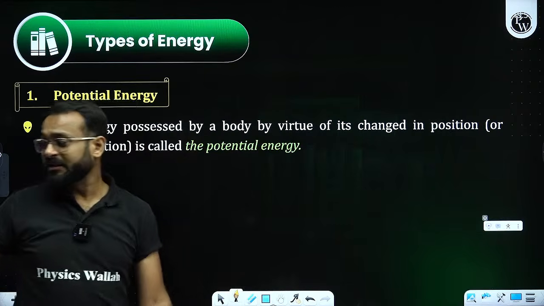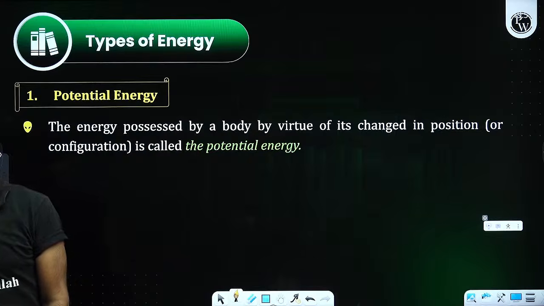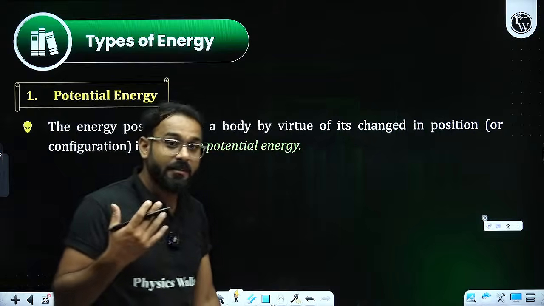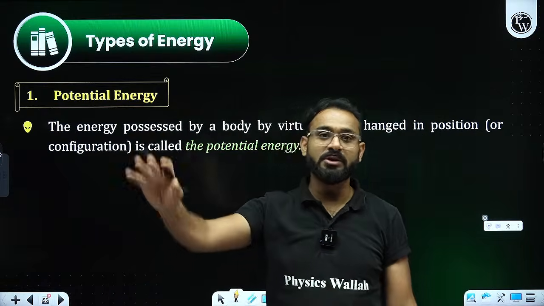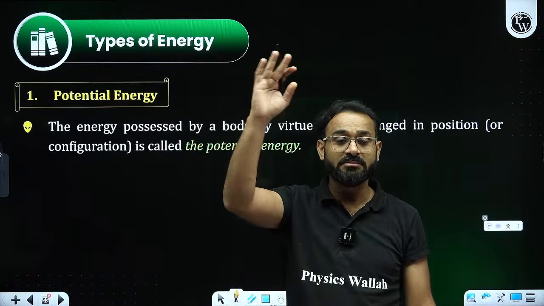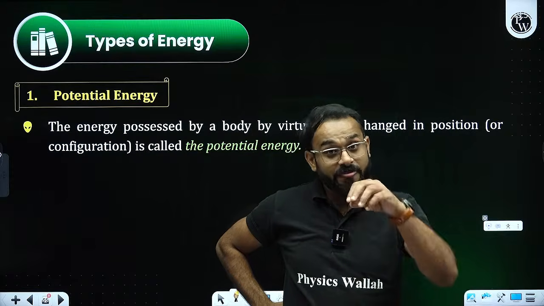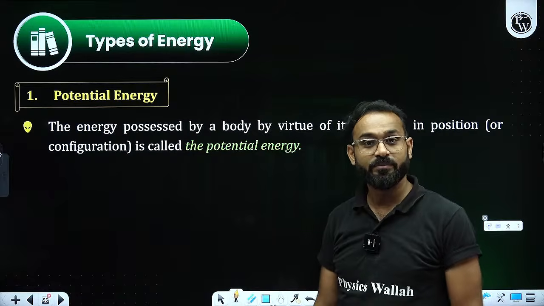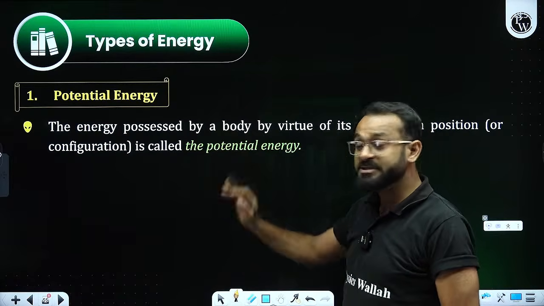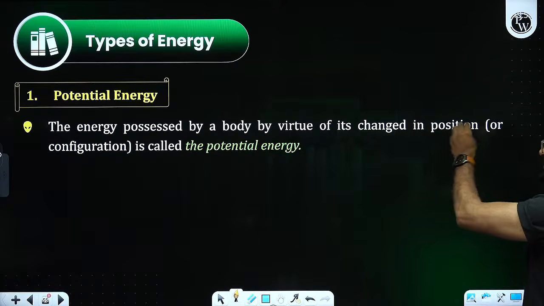Next, the types of energy. Although there are so many types of energy that we come across, light energy, solar energy, heat energy, nuclear energy, wind energy, thermal power energy, so many energies are there. But in mechanical energy, we will be discussing potential energy. It is the energy possessed by a body by virtue of its change in position.